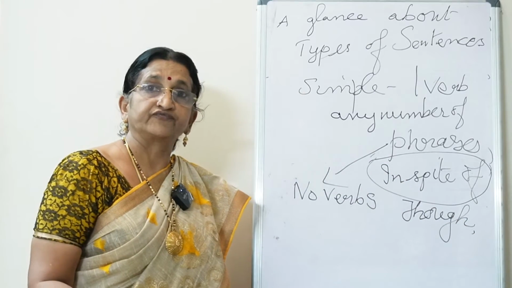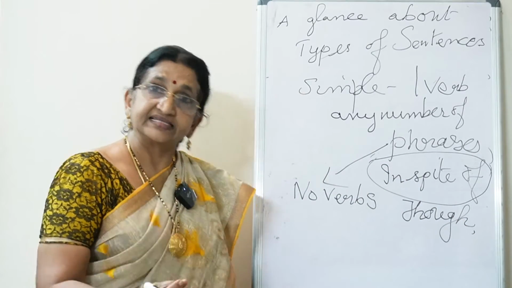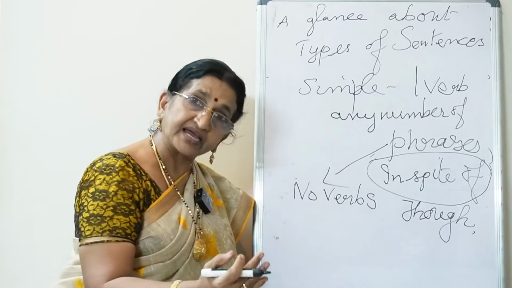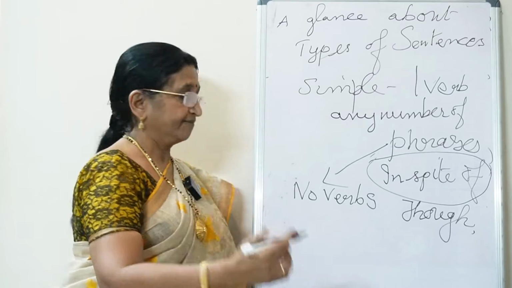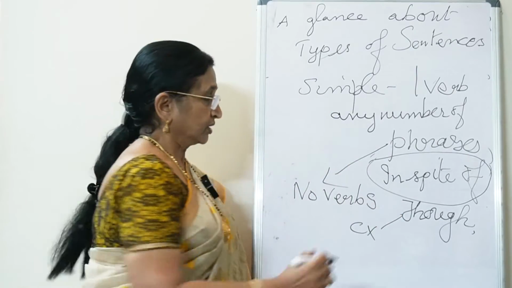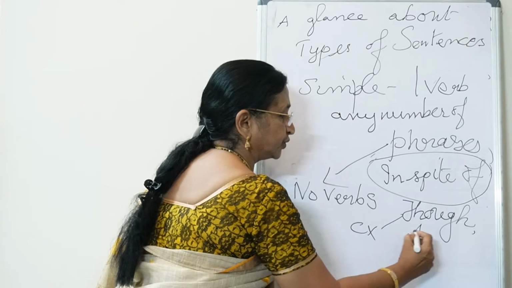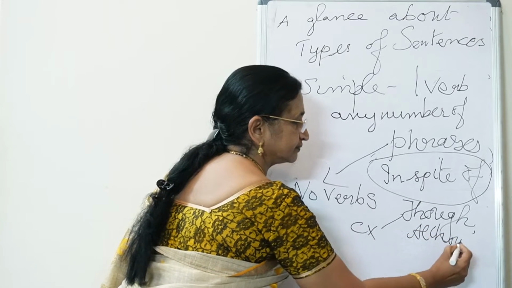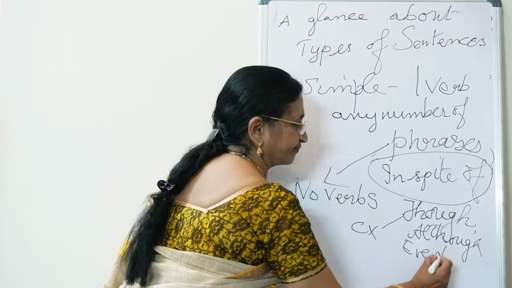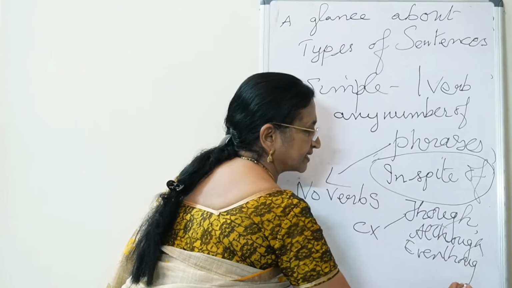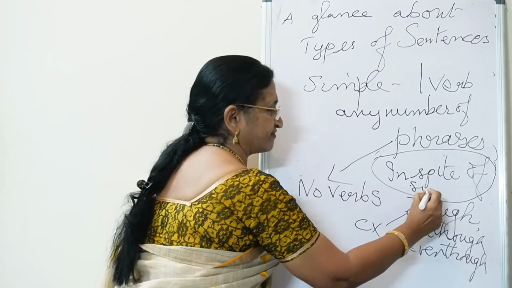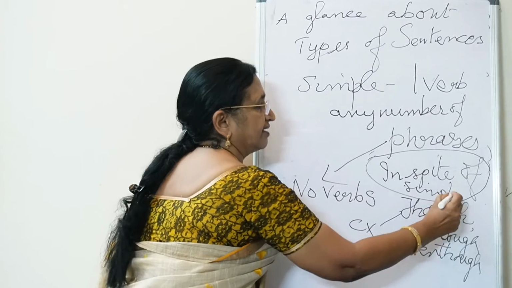In spite of my tiredness, I worked hard. Though I was very tired, I worked hard. This we will always find in complex. Though, although and even though mean the same.